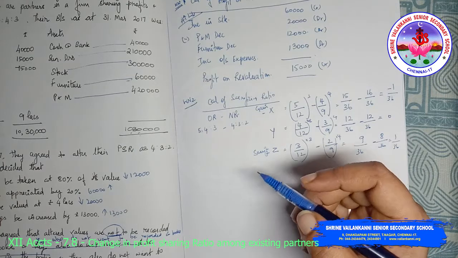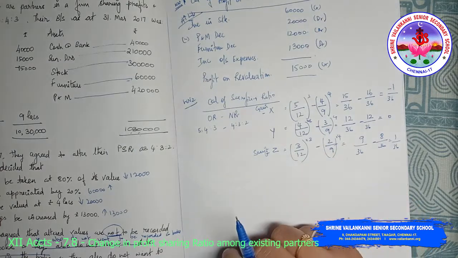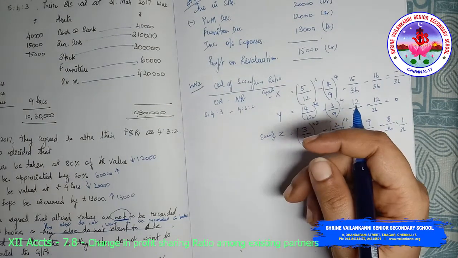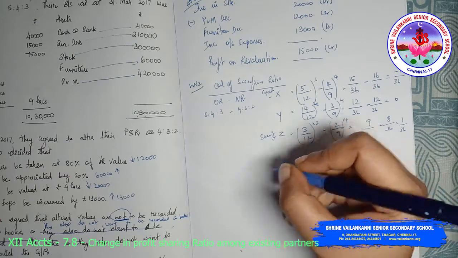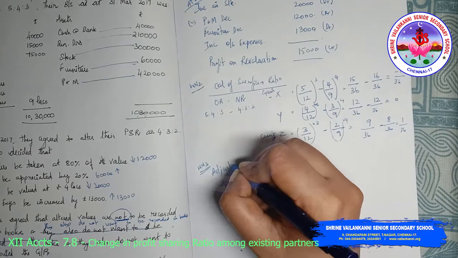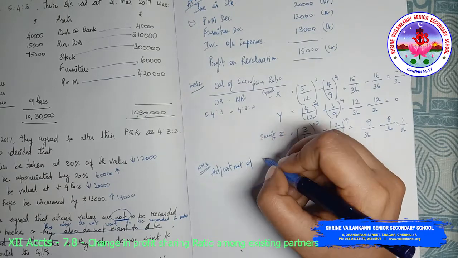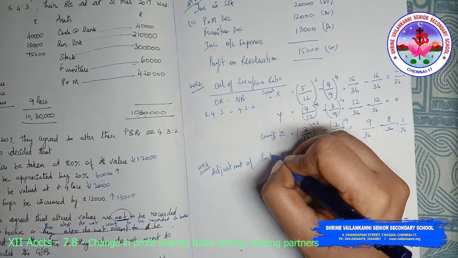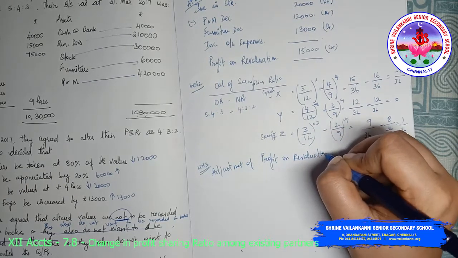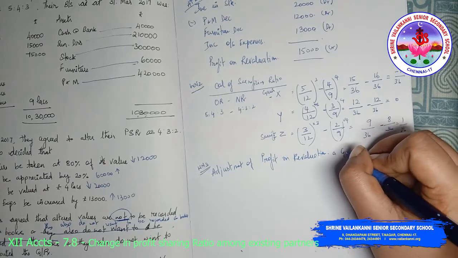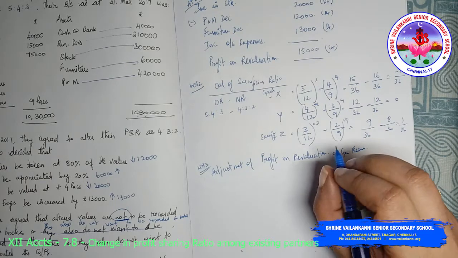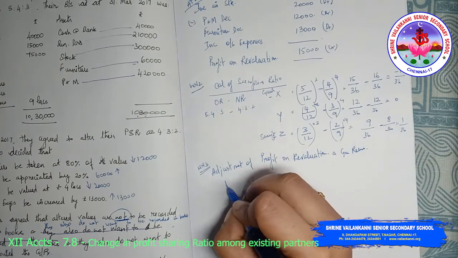Now let us calculate the adjustment entries. So first we are going to write working note 3, adjustment of profit on revaluation and general reserve.